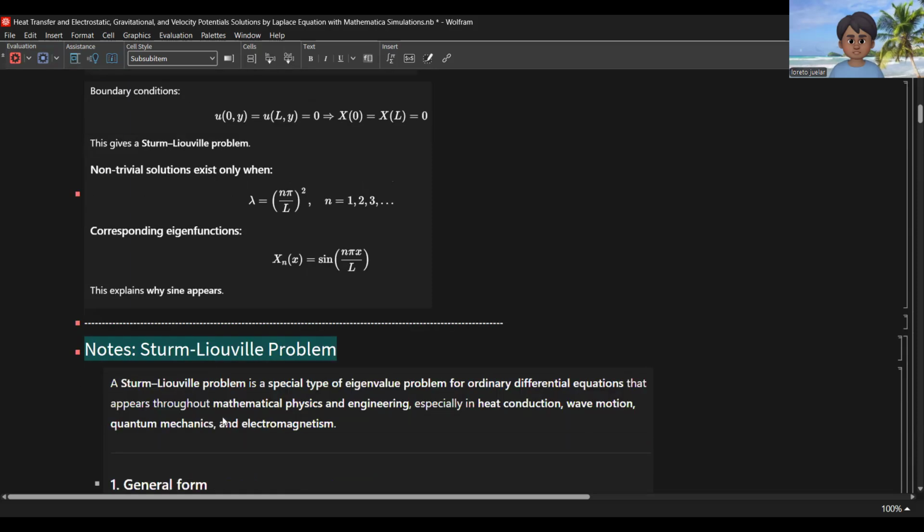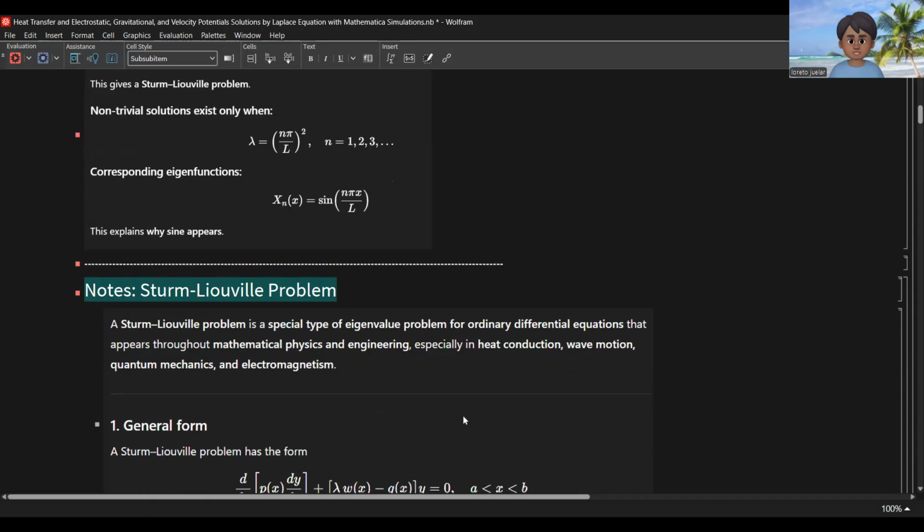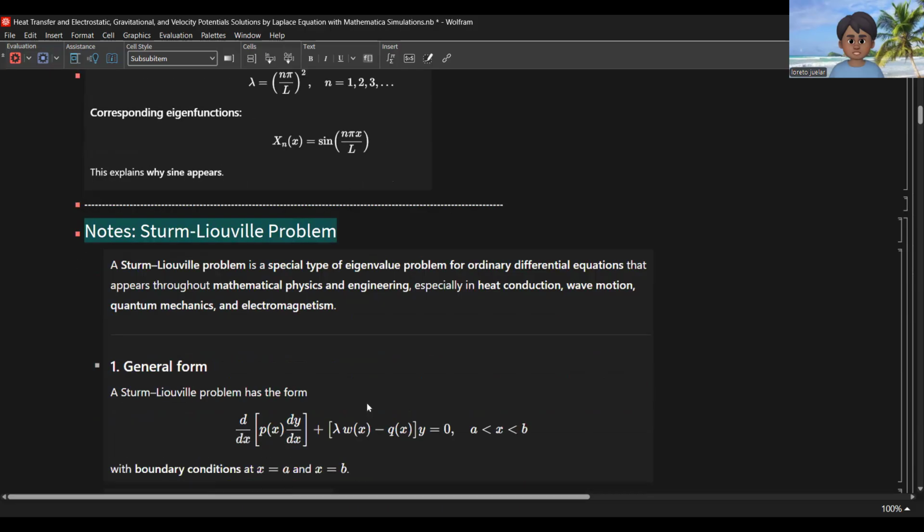Let's give a brief introduction to the Sturm-Liouville problem. A Sturm-Liouville problem is a special type of eigenvalue problem for ordinary differential equations that appears throughout mathematical physics and engineering, especially in heat conduction, wave motion, quantum mechanics, and electromagnetism.